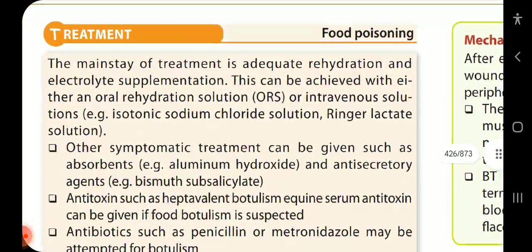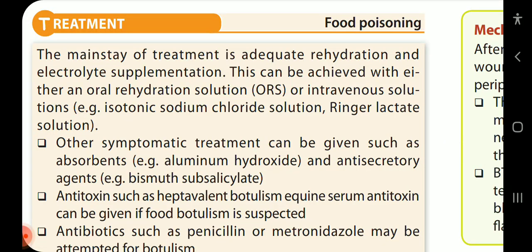The treatment. The mainstay of treatment is adequate hydration and electrolyte supplementation. This can be achieved with either oral rehydration solution or intravenous solutions, example isotonic sodium chloride solution, Ringer lactate solution. Other symptomatic treatment can be given such as absorbents, example aluminum hydroxide, and anti-secretory agents such as bismuth subsalicylate.